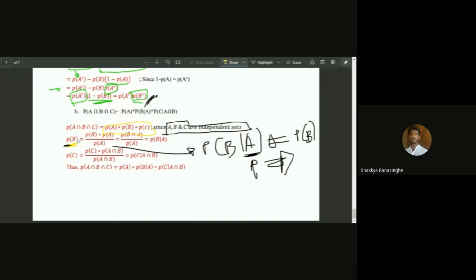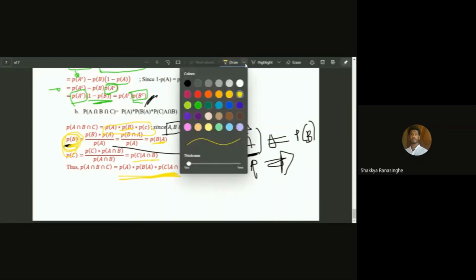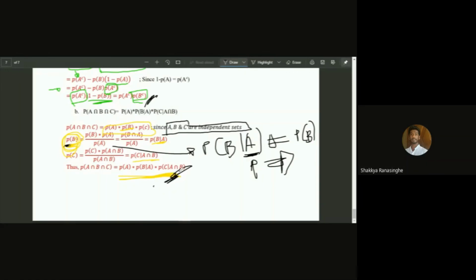Instead of PB we will put PB given A, and instead of probability of C, we will put probability of C given A intersection B. The answer can be obtained by putting those probabilities in place of PB and PC. So that marks the end of the discussion.